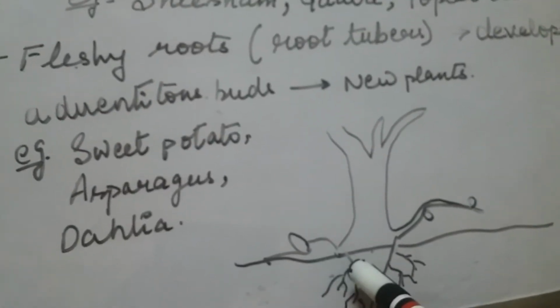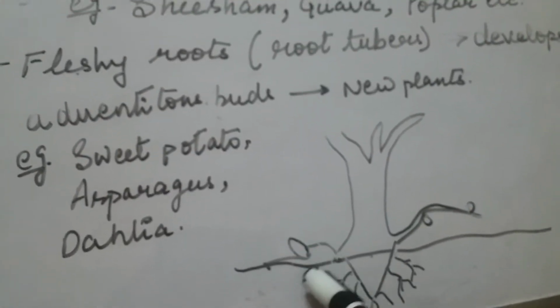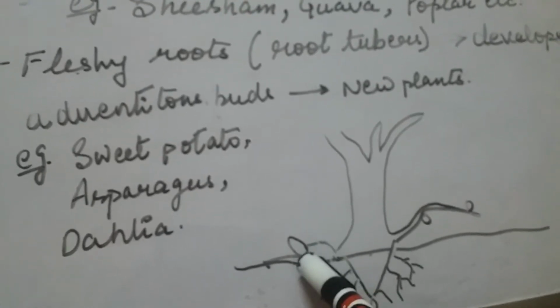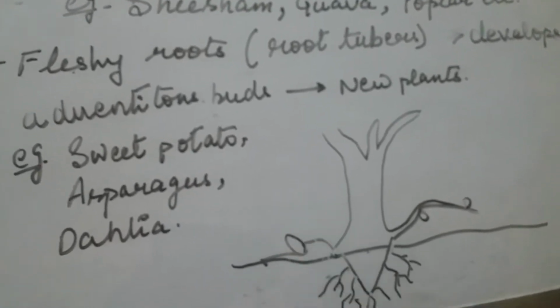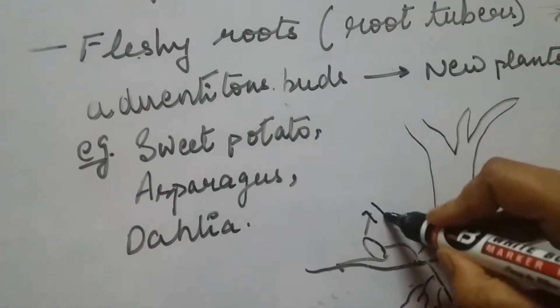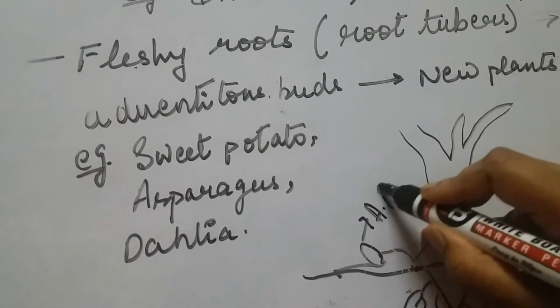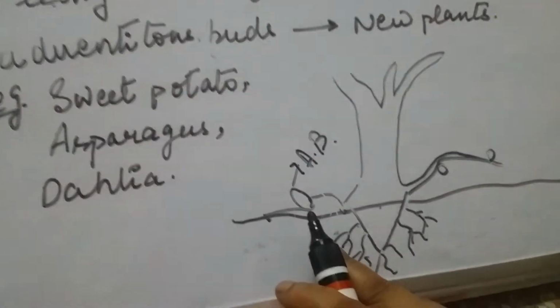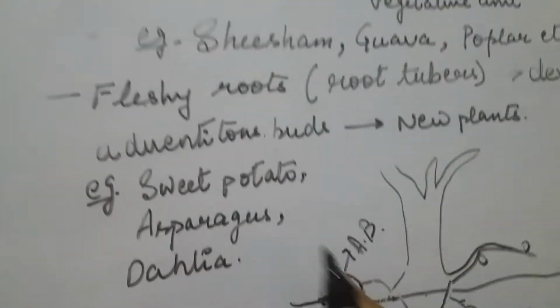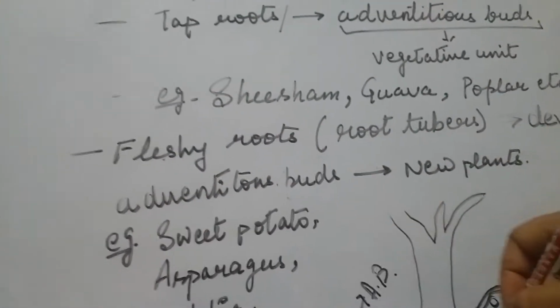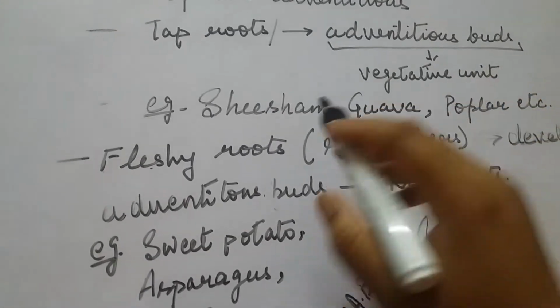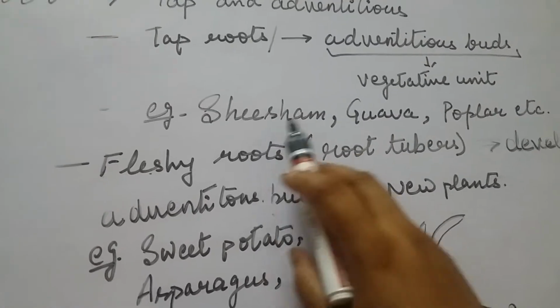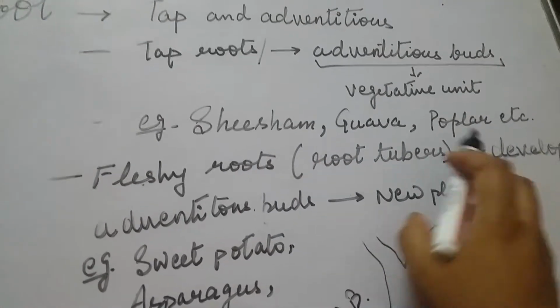In this, at the root system, the roots will have these kinds of adventitious buds. These are called adventitious buds. Now these adventitious buds lead to the formation of a new plant. For the taproot, the examples are shisham, guava, poplar tree, etc.